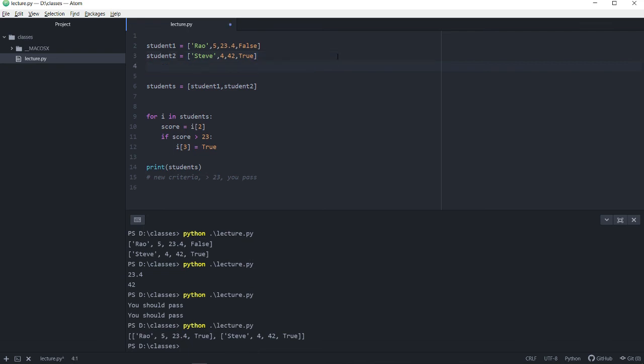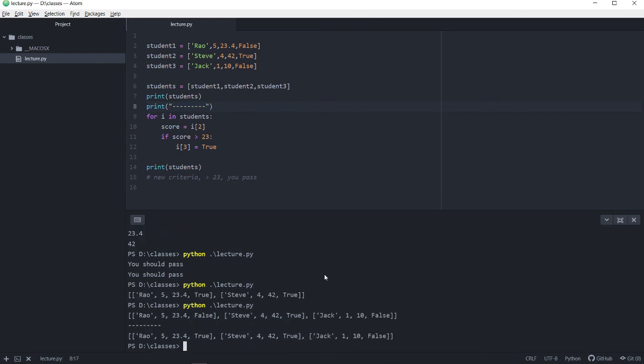So just to confirm things, let's define a new student. Let's define Jack, and let's say Jack's 1 hour, and he got a score of 10, and he was in fact a false, so that he did not pass. But let's see if it goes through our system here, our code, and I'm going to add student 3 here, and I'm going to print students, and I'm going to also print a dashed line here just to differentiate.